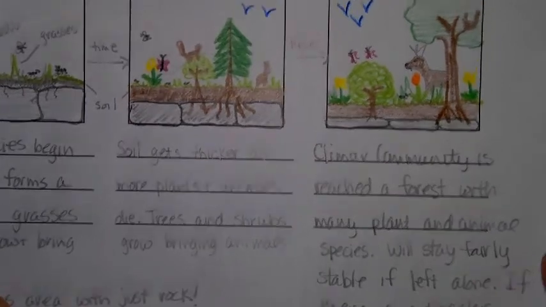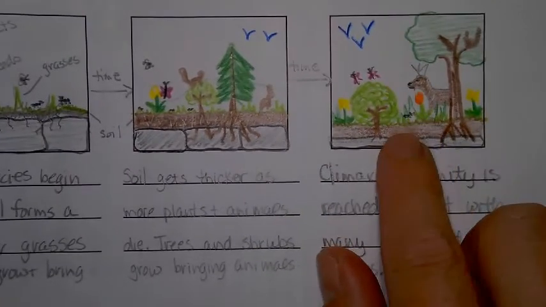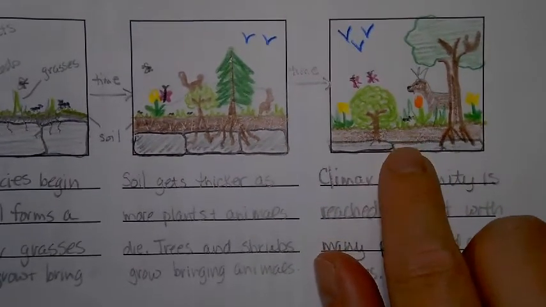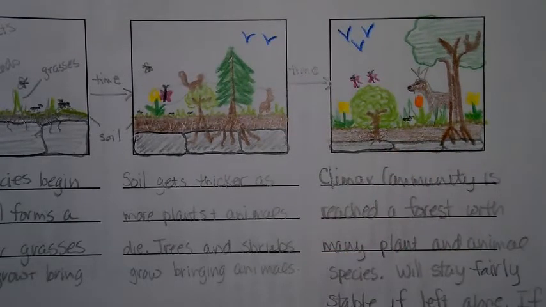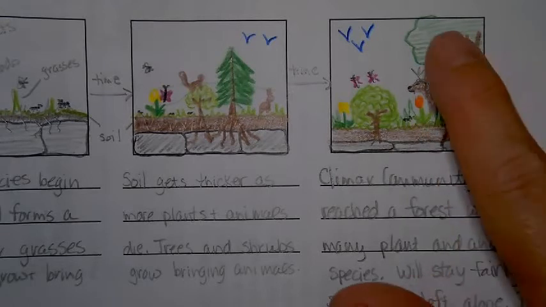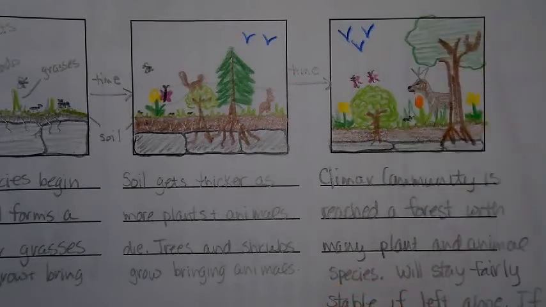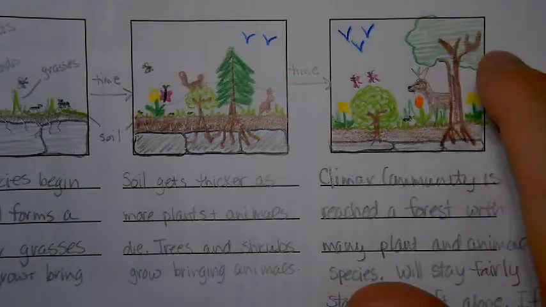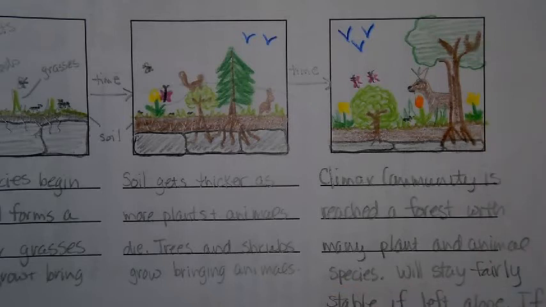So after a few hundred years, we're going to reach what's called our climax community. And in our area, like I said, the climax community would be deciduous forest. Now we're going to have larger animals, maybe fox, deer, along with the rabbits and the squirrels and the insects and the birds. And you're going to get these larger trees and more plants to provide food for all these animals.